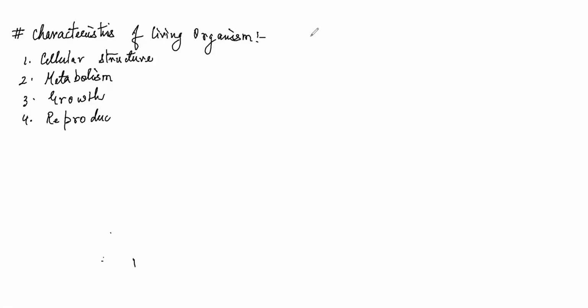Adaptation, correct. Reproduction. Then the fifth point, what we can write is what you said, responsiveness. We can write this as consciousness. Sir, respiration. Yes, you can write respiration also, but respiration leads to something which is the second point. Because of the chemical reaction of respiration, you are able to show metabolism.